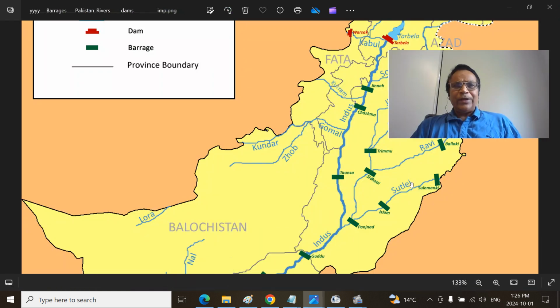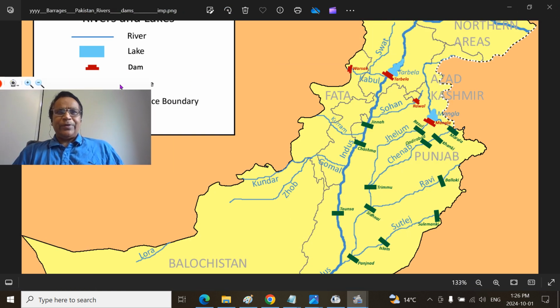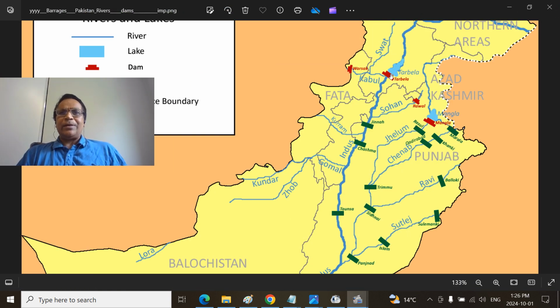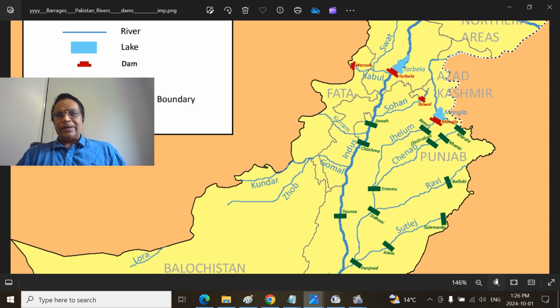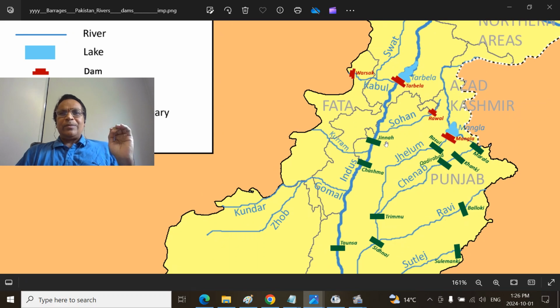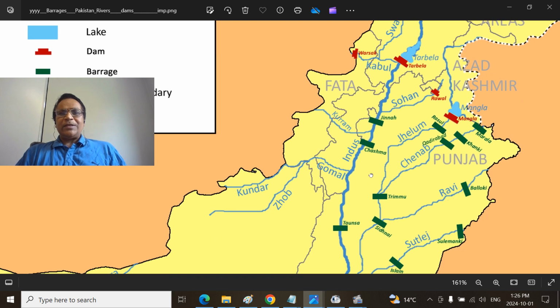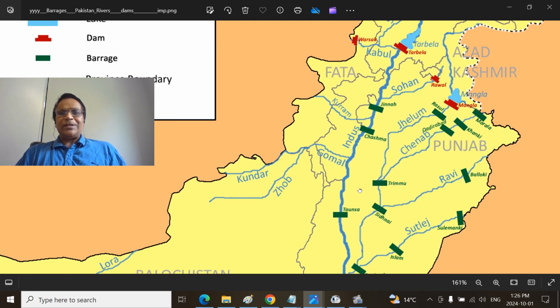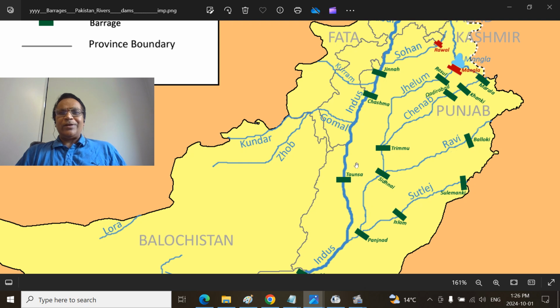The river itself, you can see here the Sindhu River, Tarbela Dam. The Soan River cuts through the Potwar Plateau and joins it north of Mianwali. You can see the Jinnah Barrage near Mianwali town. Further, after the Kurram River joins from the west, you have the Chashma Barrage. Because we are talking about this whole Thal region, Taunsa Barrage here.